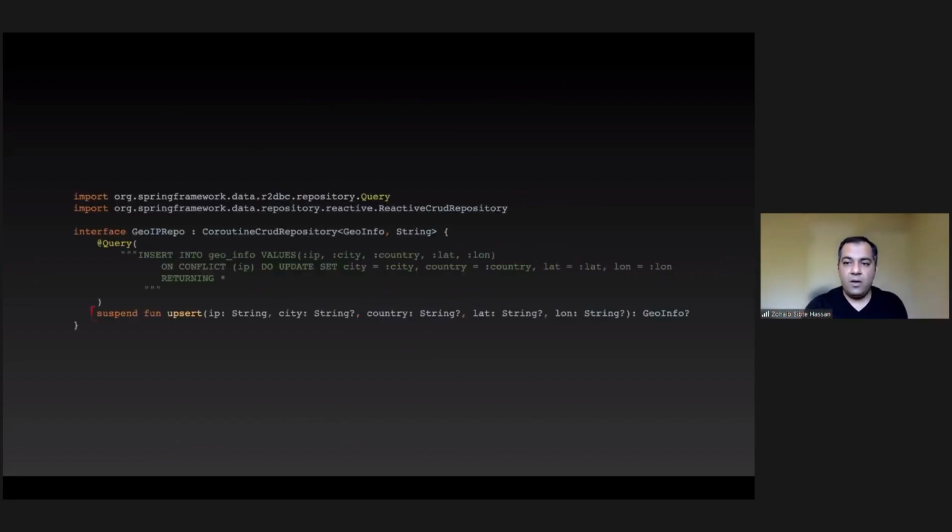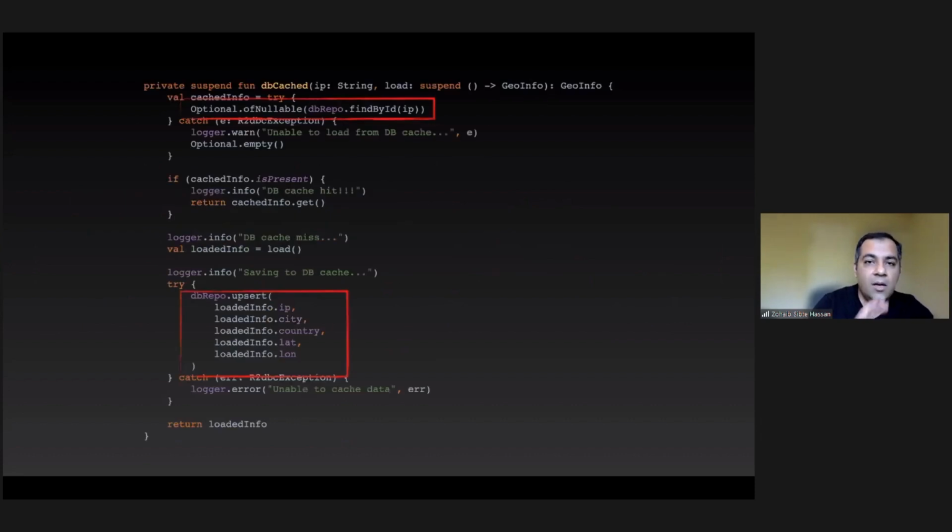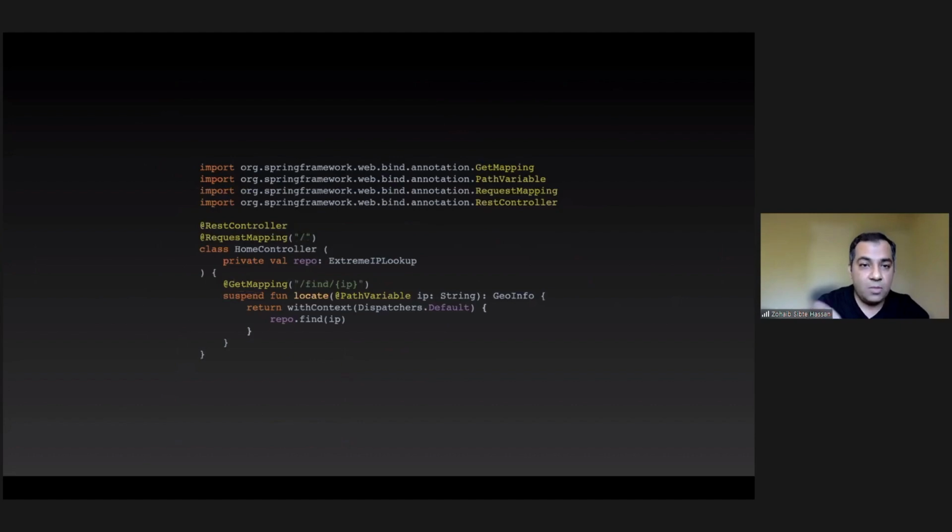So instead of returning a mono, I made my repository method a suspend. And then I've also extended, instead of reactive CRUD repository, I've gone on to coroutine CRUD repository. So all the built-in implementations, find by ID and all that, would be suspended by default. Now my method looks even cleaner and simpler. Find by ID, no awaits, find by ID and upserts, no awaits. Same piece of code.